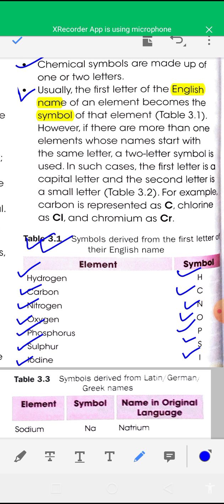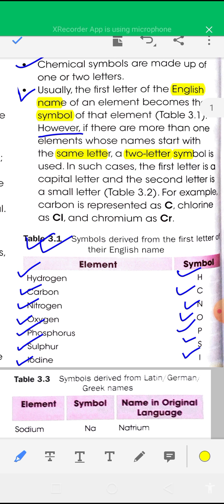However, if there is more than one element whose names start with the same letter, a two-letter symbol is used.